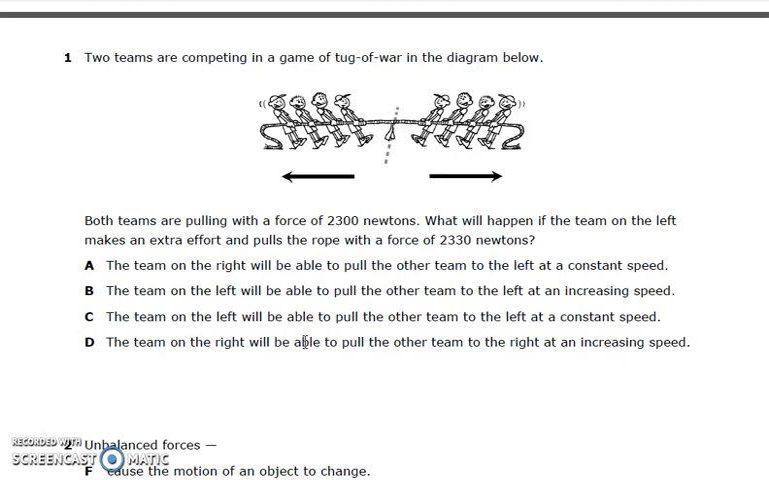A. The team on the right will be able to pull the other team to the left at a constant speed. B. The team on the left will be able to pull the other team to the left at an increasing speed. C. The team on the left will be able to pull the other team to the left at a constant speed. Or D. The team on the right will be able to pull the other team to the right at an increasing speed.